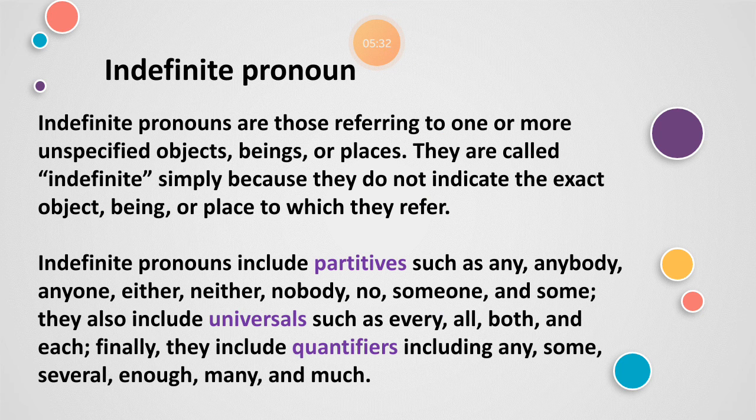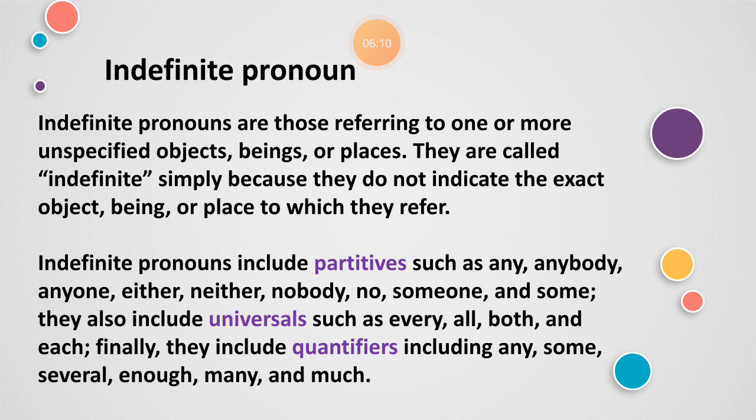Okay, next is the indefinite pronoun. Indefinite pronouns are those pronouns referring to one or more unspecified objects, beings, or places. They are called indefinite simply because they do not indicate the exact object, being, or place to which they refer. Indefinite pronouns include words like anybody, anyone, someone, all, both, each, several, enough, many, and much. But we can say that these indefinite pronouns include partitives, universals, and quantifiers.